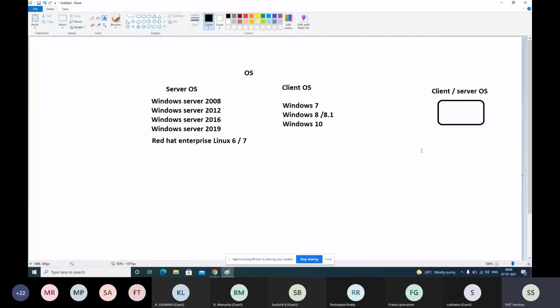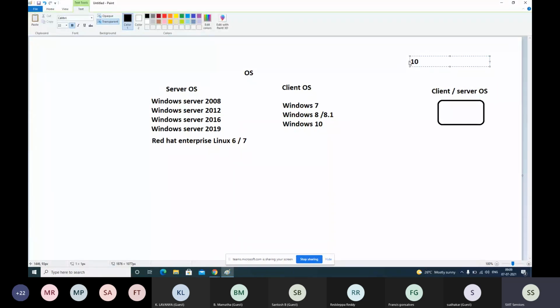Let's say you execute 10 plus 10. In client OS we get the same output, and in server OS we also get the same output. Then what is the difference? The server operating system will have extra information compared to the client operating system. What is that extra information? While keeping business applications in mind, they develop the server operating system. Along with the client OS, it will have some extra information as well. We don't need to worry about what that extra information is or how they developed it, but that extra information is used to run business applications.